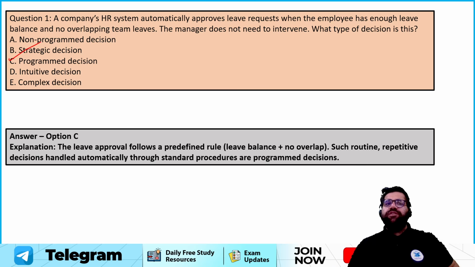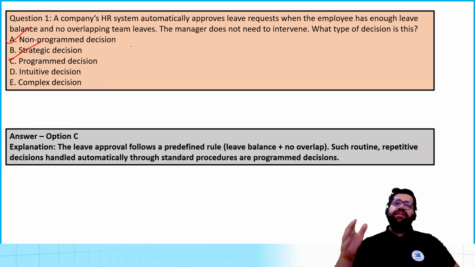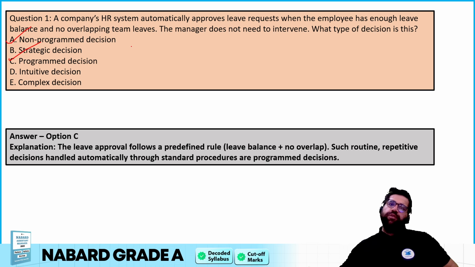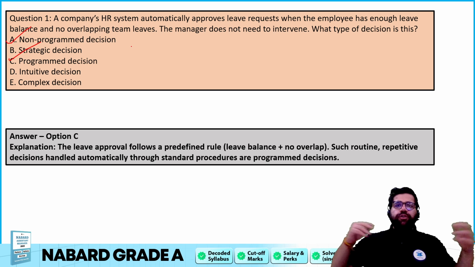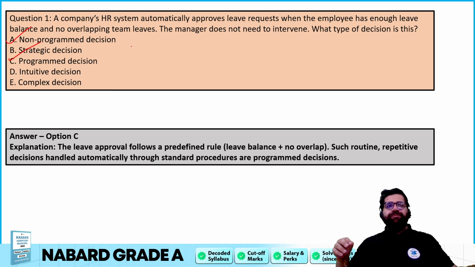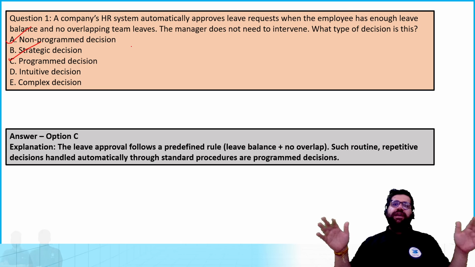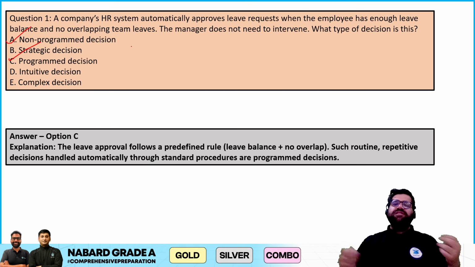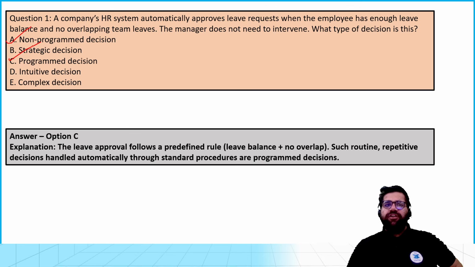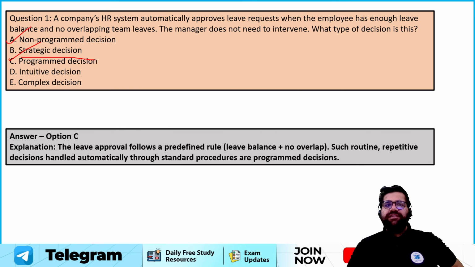The opposite of programmed is known as non-programmed. Non-programmed decisions are those decisions which are tough to make, right? For example, if I say root 3 plus root 2 plus root 4, now you have to use your mind and you will give me an answer. Non-programmed decisions will take some time to answer, but programmed decisions are very quick, right? Strategic decisions are taken by the top level of management, which are long run, and these decisions decide the vision and the mission of the company.